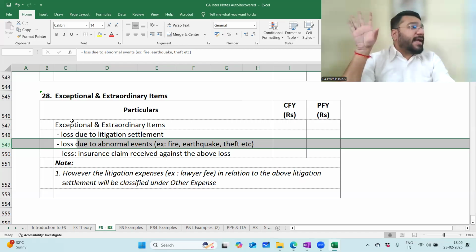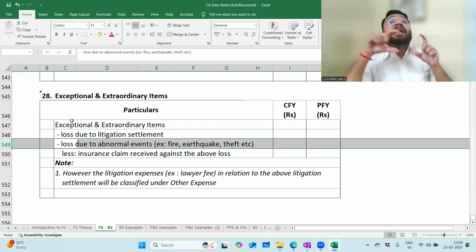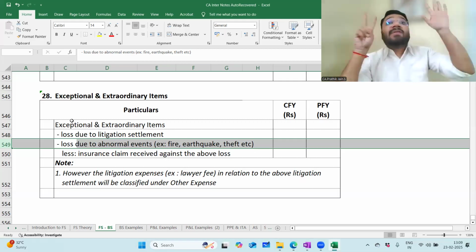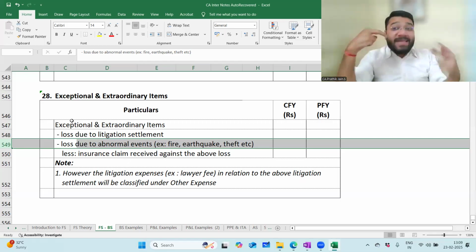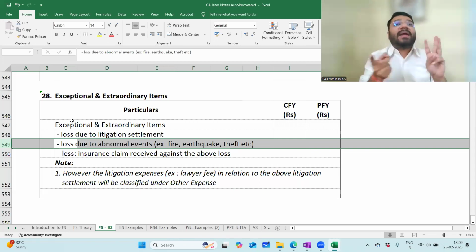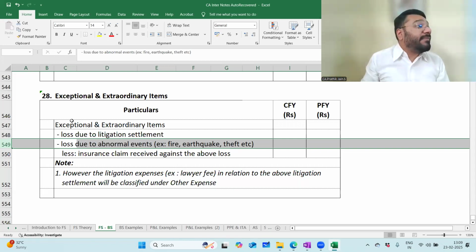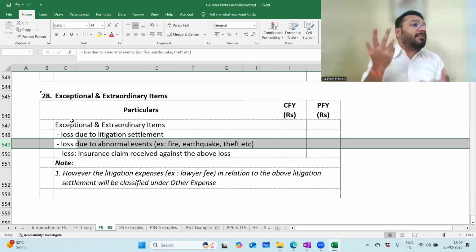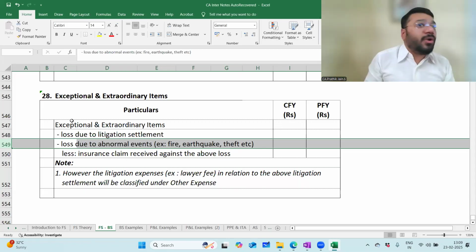So Schedule 3 says that abnormal events have to be separately reported and disclosed so that those 7 people get to know about this. It gets into the notice of the 7 people. Hence, it has to be disclosed separately. Loss due to fire, earthquake, theft, any of these are abnormal events which you could have controlled, but you could not take care of it.